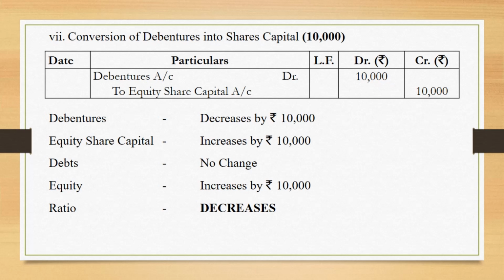Next, this is interesting. Conversion of debentures into shares. When you talk about conversion of debentures into shares, the entry passed is debentures account debited to share capital. The point is, because the debentures are getting converted, that is one way of redemption of debentures. So liability towards debenture holders will decrease. And we are issuing them the shares. We are converting those debentures into shares. So share capital will increase. Debentures decreases and equity share capital increases.